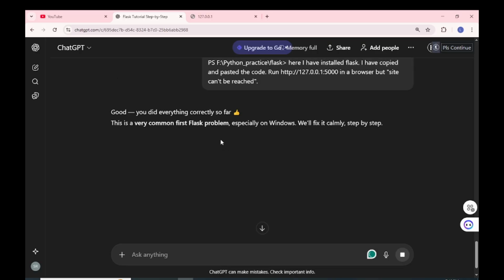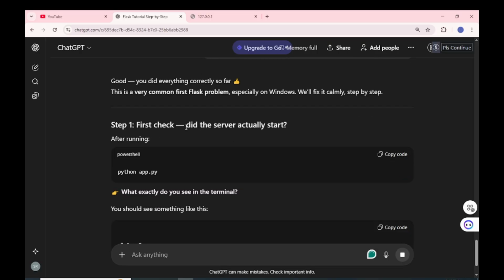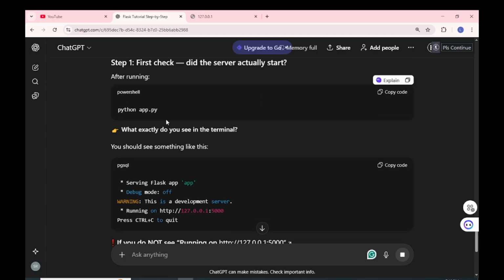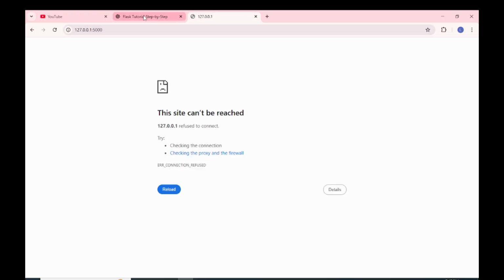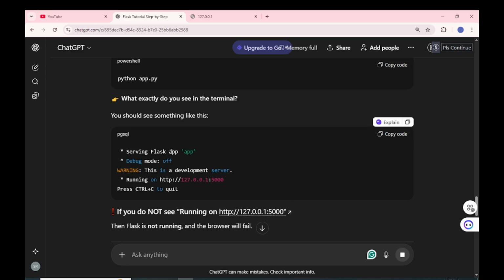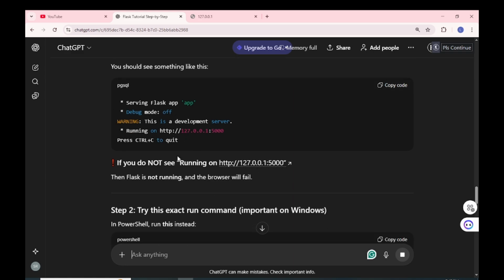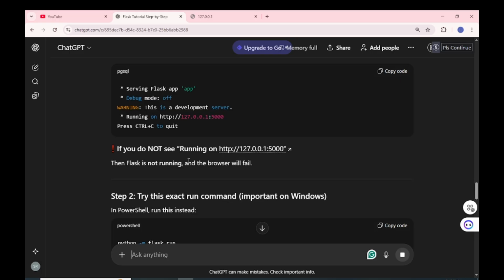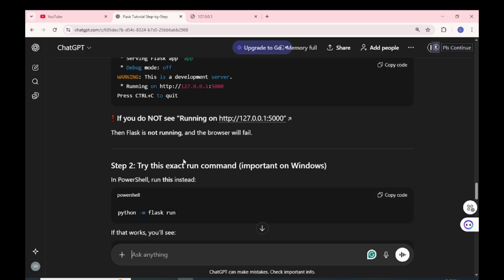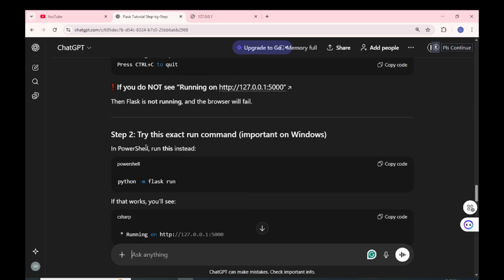Okay, so good, you did everything correctly so far. This is a very common first Flask problem, especially in Windows. After running python app.py, what exactly did you see in the terminal? You should see something like: serving Flask app, debug warning, this is a development server, running on. If you do not see running on, then Flask isn't running, so the browser will fail.